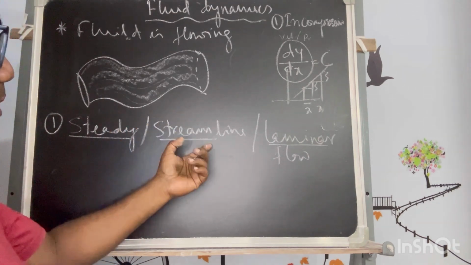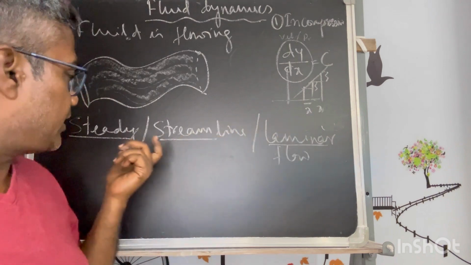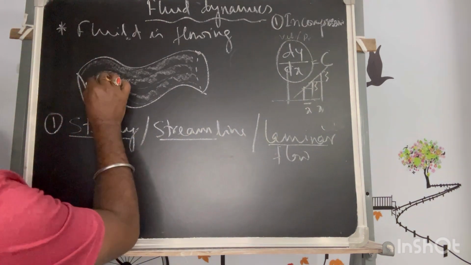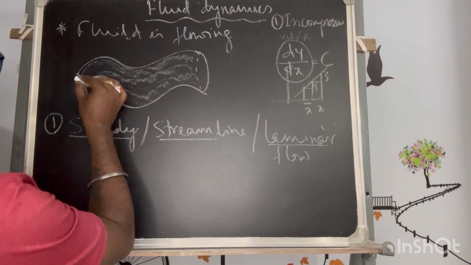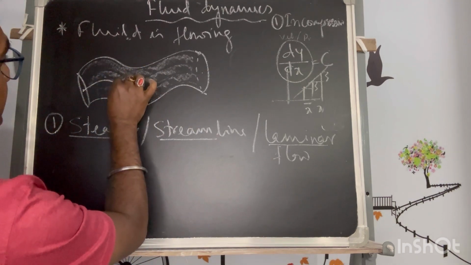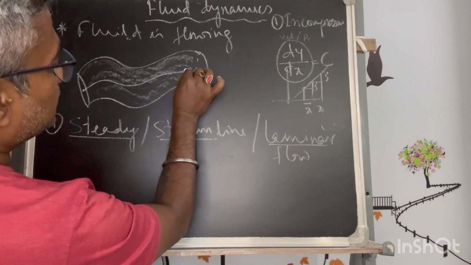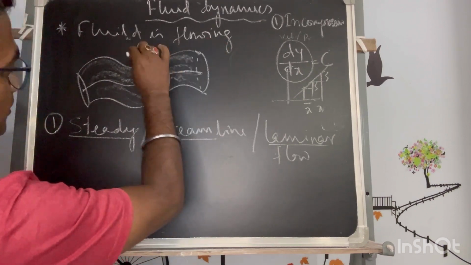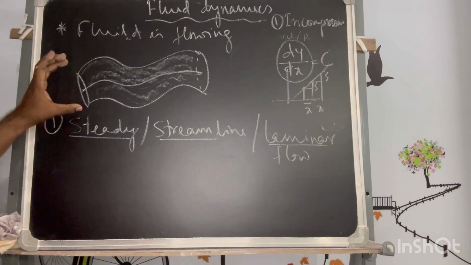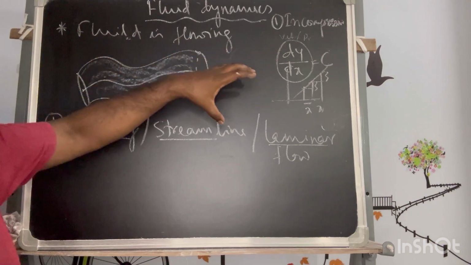Streamline is the same replica of the thing that is explained in steady state. What is that? If a particle starts from, let's say, this terminal, and flows taking the same curvature of the tube or the contour on which it is flowing, because this is the boundary that is controlling the flow path.